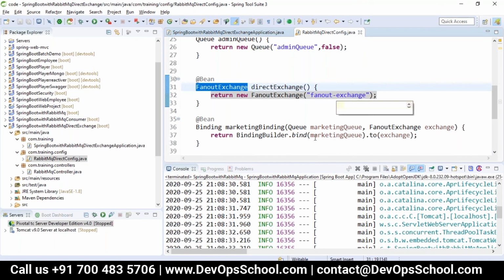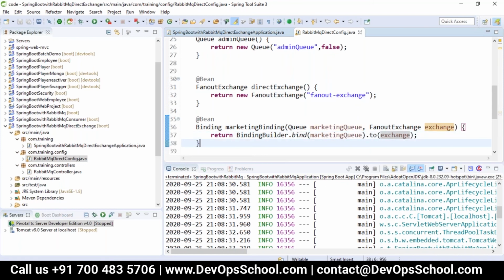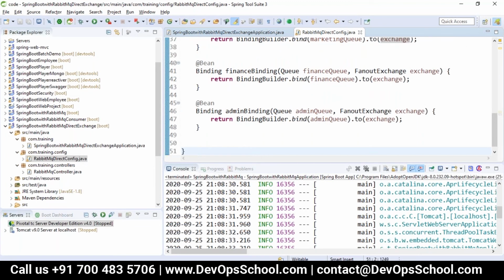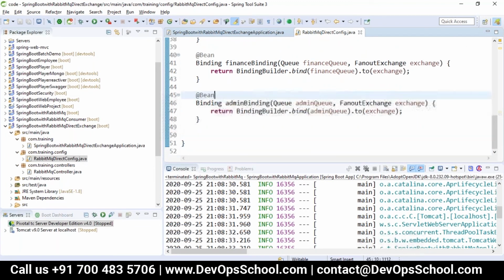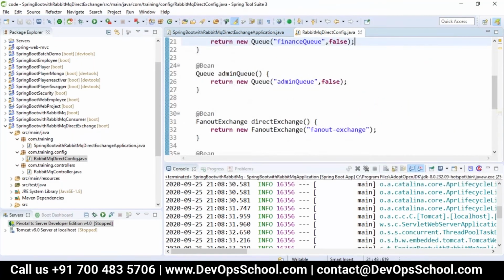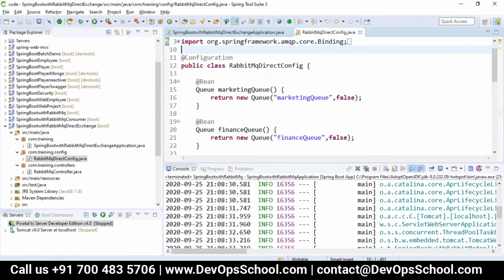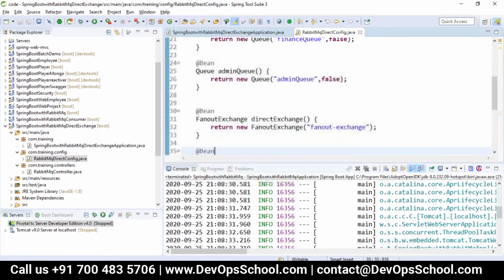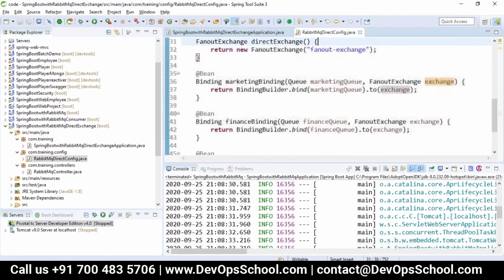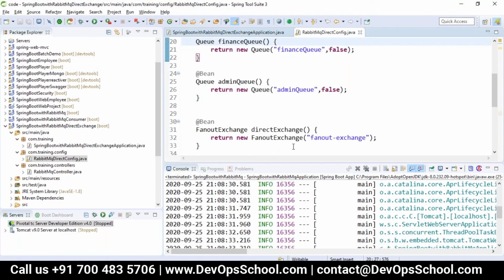We are binding the marketing queue to the exchange. Then we do the binding for the finance and then the admin queue. For each we should have a binding, right? So for all three queues we did the binding. The marketing, finance, and admin queues all got bound to the fan out exchange which we have created.